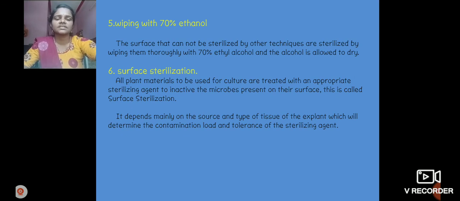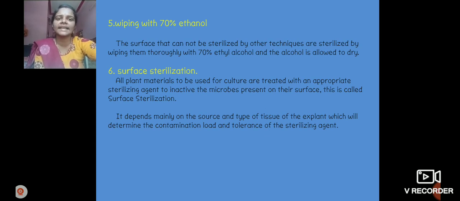Next, the last one, surface sterilization. All plant materials to be used for culture are treated with an appropriate sterilizing agent to inactivate the microbes present on their surface. This is called surface sterilization. What is the meaning of surface sterilization? All plant materials are treated with a sterilizing agent, for example wiping with 70% ethanol. Sterilizing agents are used for surface cleaning so that the material is free from microorganisms. It inactivates the microbes present on the surface.